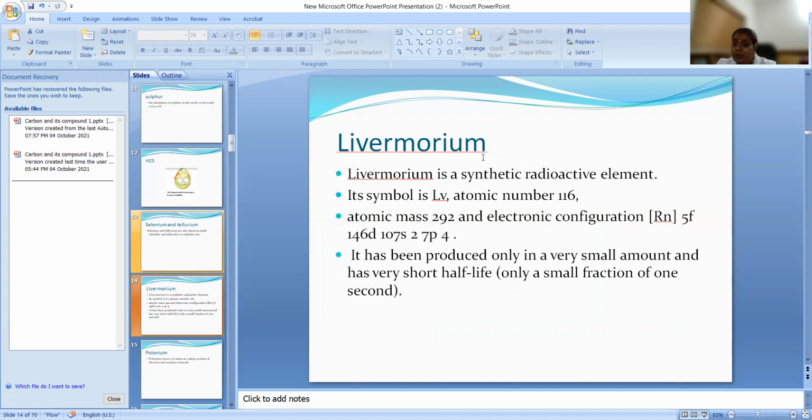Now, what about livermorium? This is actually a synthetic radioactive element. It's synthetic, okay? Its atomic number is 116. Electronic configuration is radon electronic configuration plus 5f14, 6d10, 7s2, 7p4. Okay, it has been produced only in a very small amount and very short half-life it is. So it's not present everywhere. It is present, even though if we can see, it will be very little fraction. Okay, that is why livermorium is not at all known more.